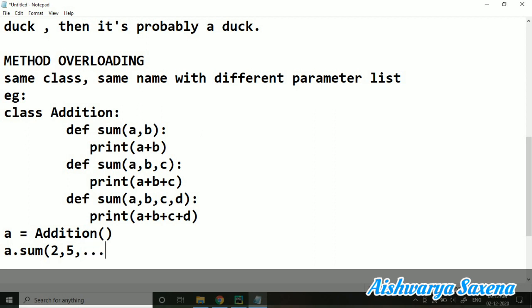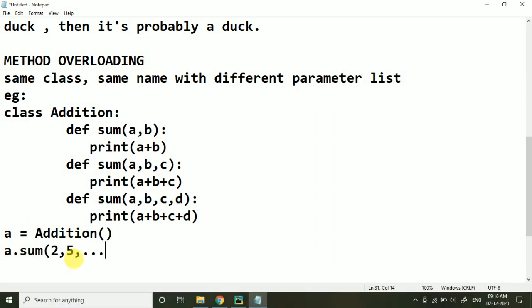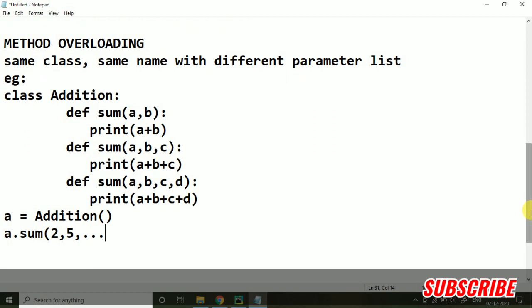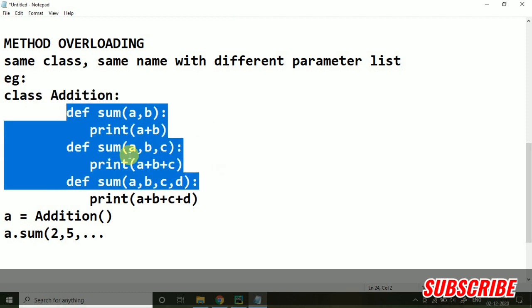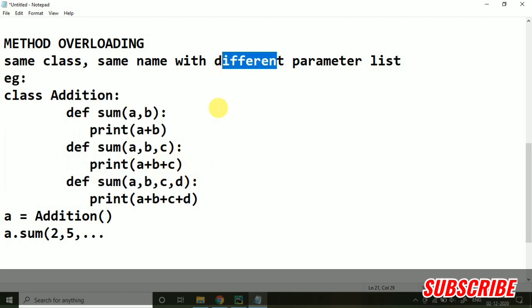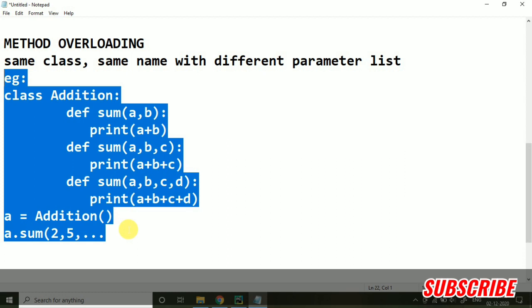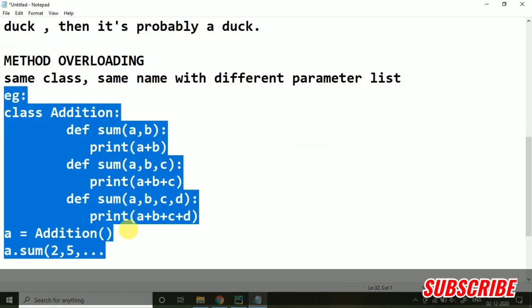So this thing we basically do in different languages to implement the concept of method overloading. But let me make it clear to you that the concept of method overloading is not possible in Python. So this thing, that inside one class we are having three different methods of the same name with different parameter lists, cannot be done in Python. This is the scenario which we implement in different languages, but here in Python it is not possible. So I'm just removing this example, because as it is not possible, it should not be here.